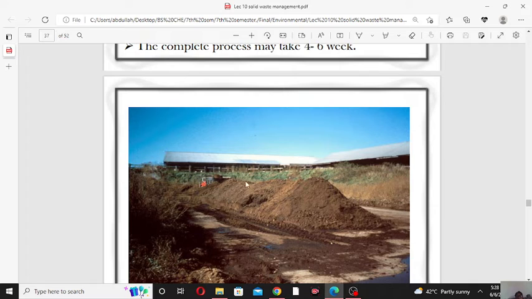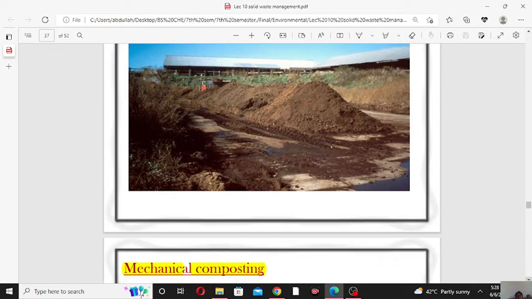First of all we will separate the glass and other non-biodegradable material from the solids, and after that we will make a pile of biodegradable solid waste on the surface of the ground. After 4 to 6 weeks the degradation of the waste will take place and humus will form.